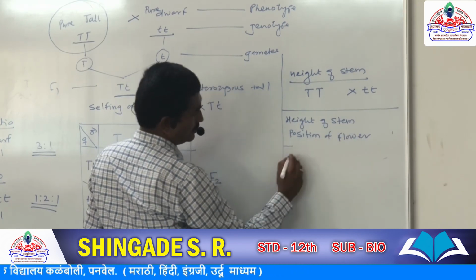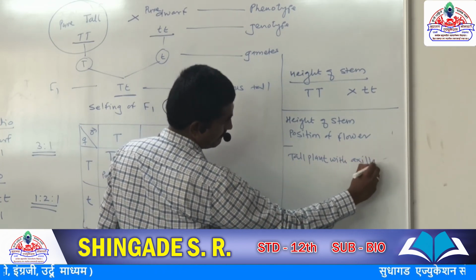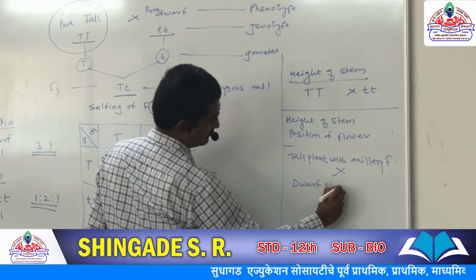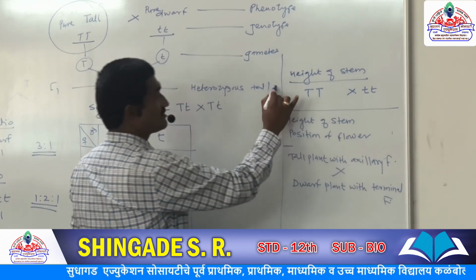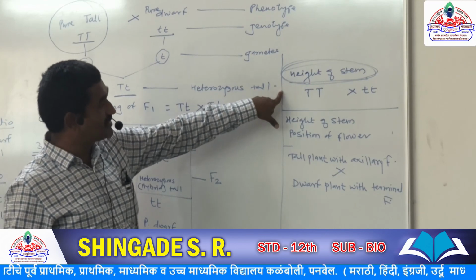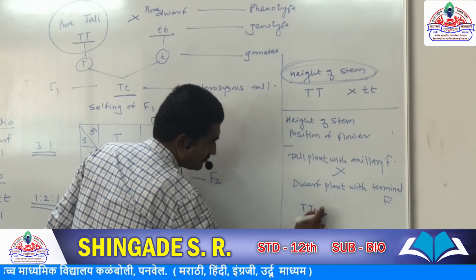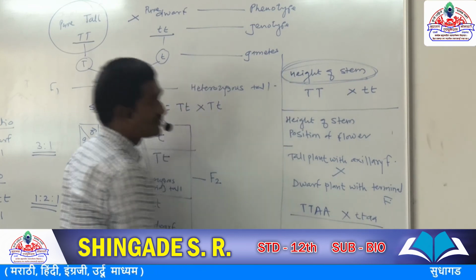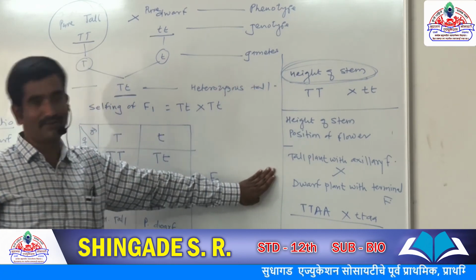means tall plant with axillary flower cross with dwarf plant with terminal flower. So in the earlier cross we consider only one contrasting character. Because of that, this is a monohybrid cross. And when we consider two characters, this is called a dihybrid cross. When we consider one character, mono; when we consider two characters, dihybrid cross. Okay, thank you.